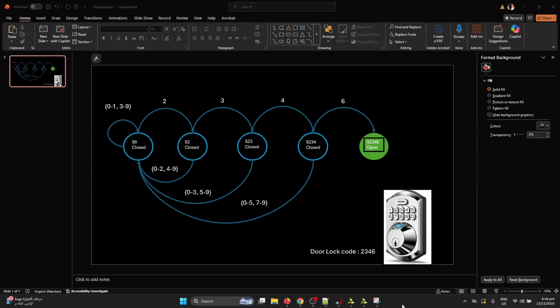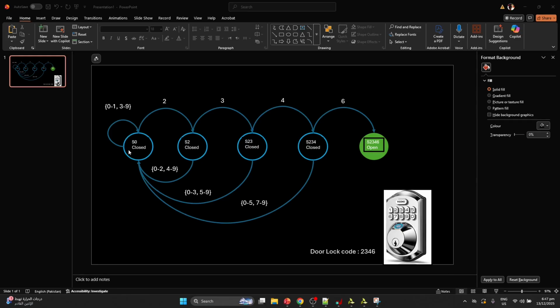Hi, today I will show you how you can create a project in HLS for a door lock system. In this project, we will implement it with a Finite State Machine. There are 5 states of this machine, where initially it will be at the S0 case. The door lock code is 2346.